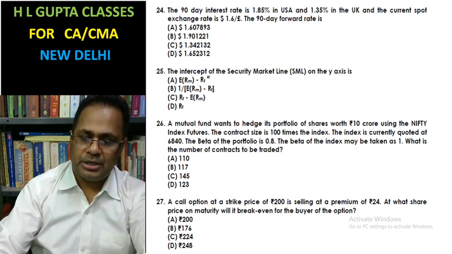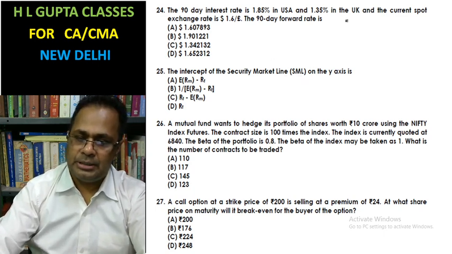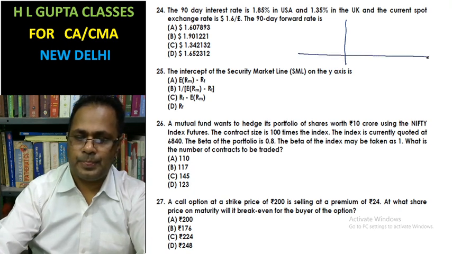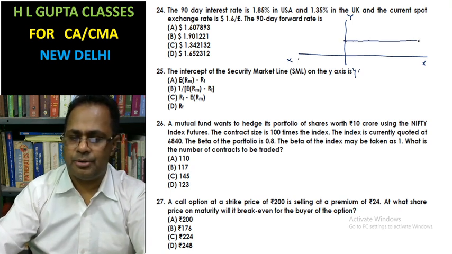The intercept of the security market line on the y-axis. Look at it. This is your y-axis. This is your x-axis. Here is one point, that is the risk-free rate of return.